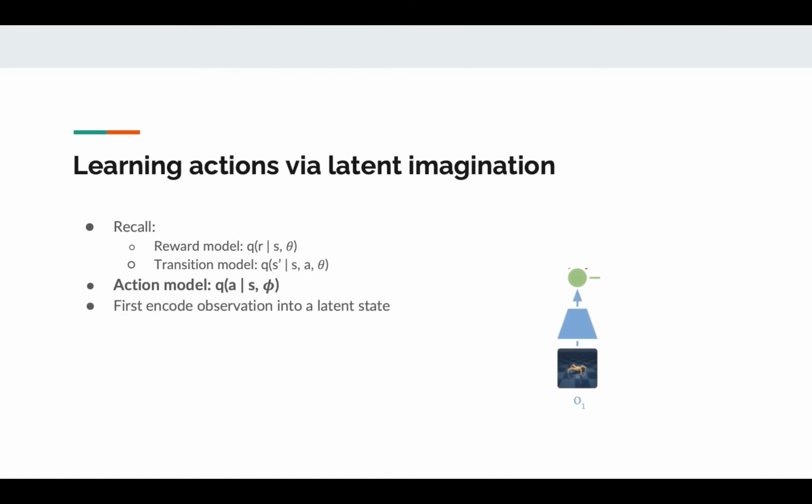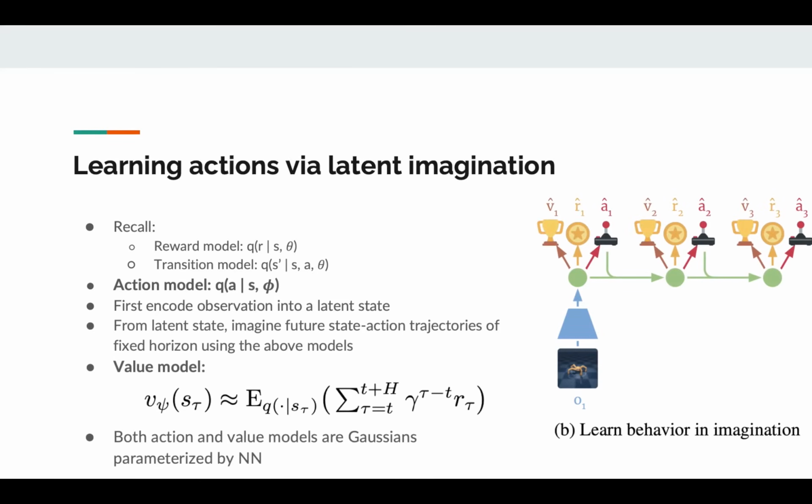The first step in performing latent imagination is to encode a single observation into a latent state using the representation model. Then from that single latent state, we can imagine future state action trajectories of a fixed horizon using the above models. Just imagining the rewards for a trajectory of a fixed horizon is a decent strategy for coming up with decent behavior. However, we are not yet enabling long horizon behavior, which is the main contribution of this paper.